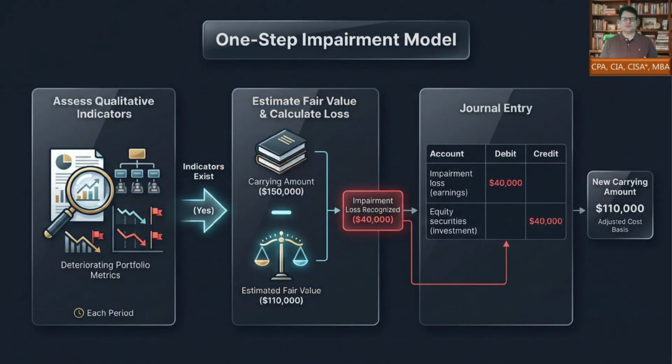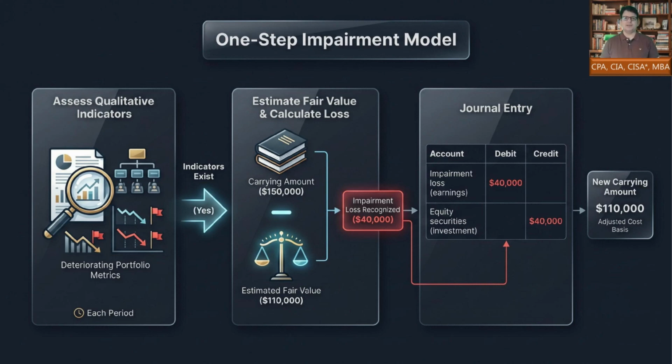For equity securities measured under the ASC 321 measurement alternative, impairment uses a simplified one-step model. First, assess qualitative indicators each period. These may include significant financial difficulty of the issuer, adverse changes in business conditions, or deteriorating operating results.